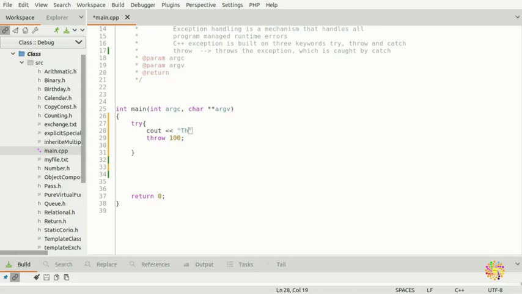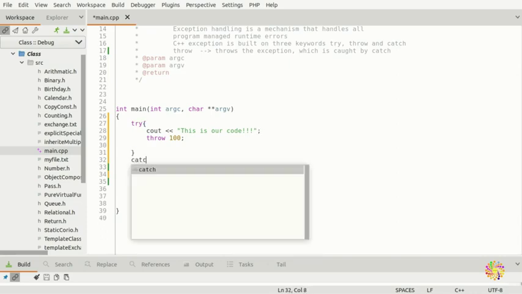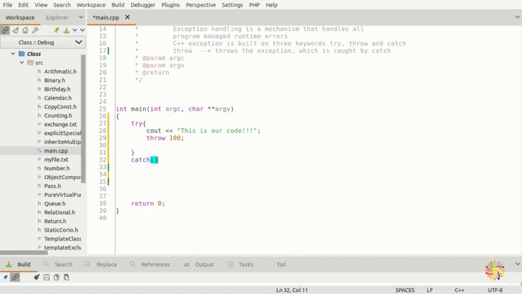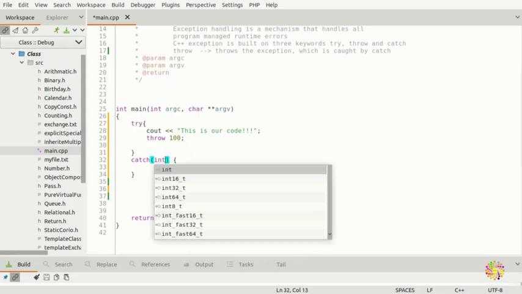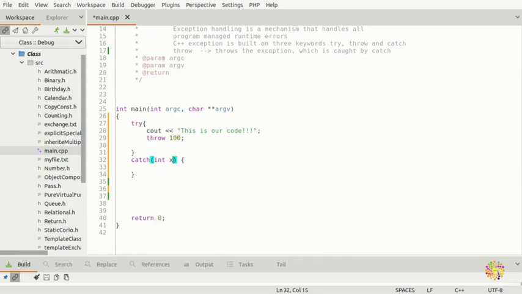This is our code. So we can try this one. If not, then we can come here and we can do the catch. Okay, so what was our error, or what about the int? Because we are throwing the int. This is the int here. Alright, so we are supposed to put an int here, but we are not putting int, so we are gonna put it here, int x, for example.